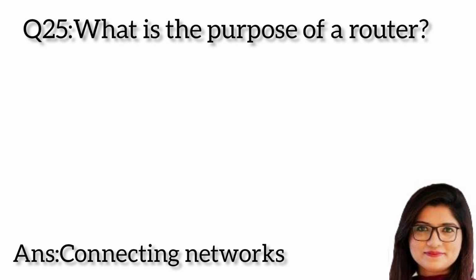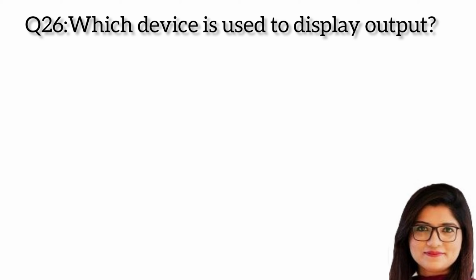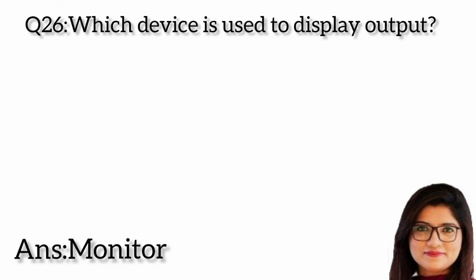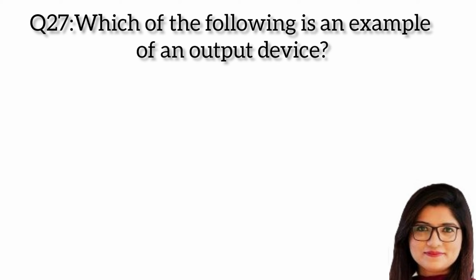Question 25. What is the purpose of a router? Answer: connecting networks. Question 26. Which device is used to display output? Answer: monitor. Question 27. Which of the following is an example of an output device? Answer: monitor.